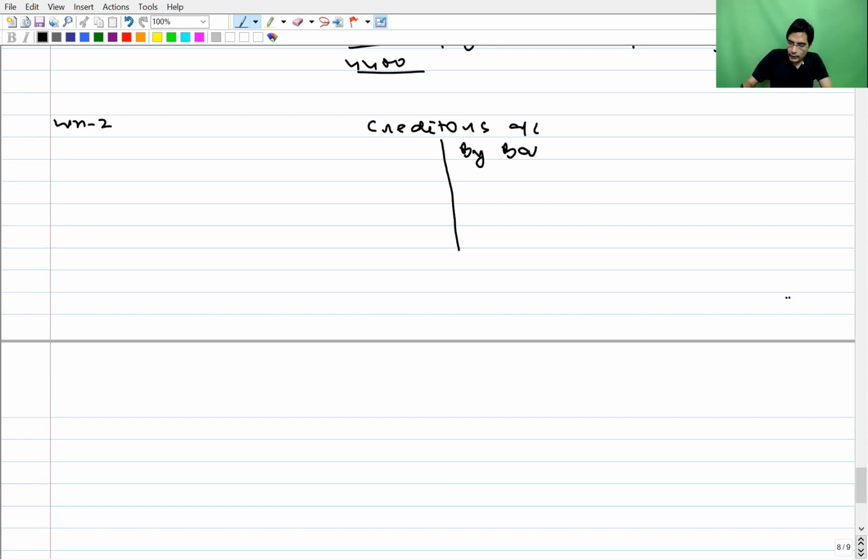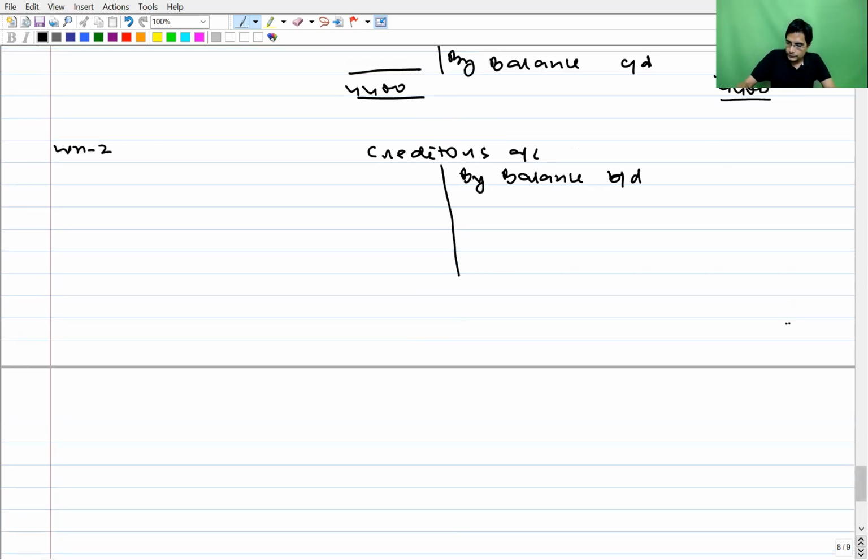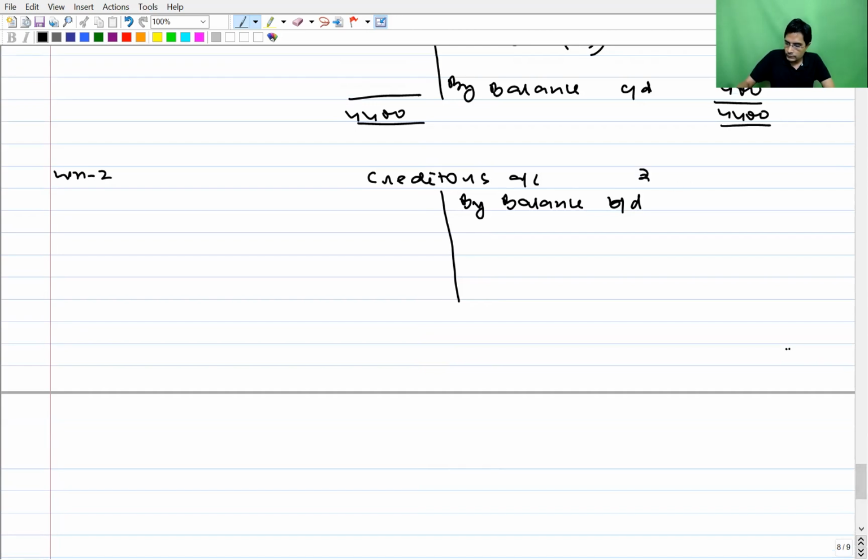Chartered accountants, be careful. They have first given us the closing balances and then the opening balances. Balance brought down: 230, and 250 is the closing balance.